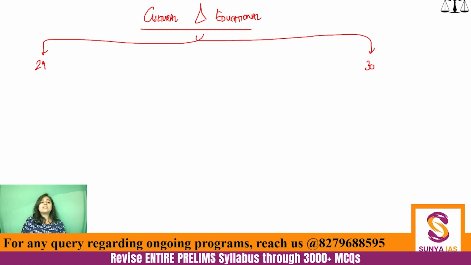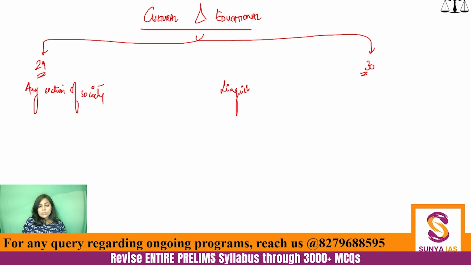Although Article 29 has the verbiage that it is about the protection of the interests of minorities, when you actually study the article, you come to know that it is applicable to any section of society. However, Article 30 is applicable only to linguistic and religious minorities.